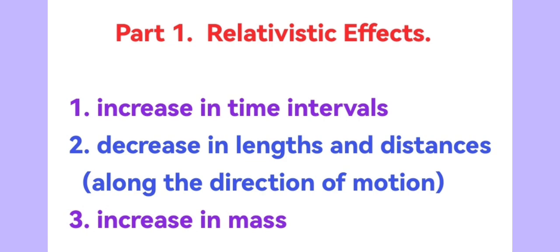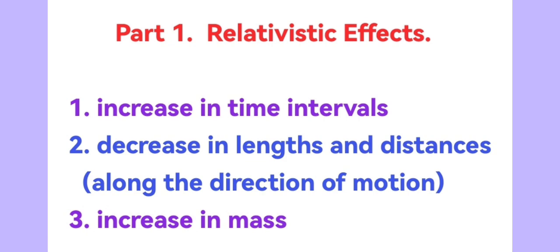of motion. The effects that arise at high speeds are called relativistic effects, or effects of the special theory of relativity. A body moving at high speed is called relativistic. Relativistic effects include, in particular, changes in the following physical quantities in a relativistic system. 1. Time intervals. 2. Lengths and distances along the direction of motion. 3. Mass. All of these quantities are absolute in classical mechanics, but relative in relativistic mechanics.